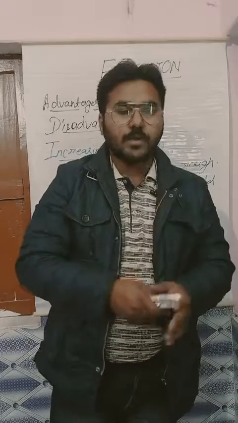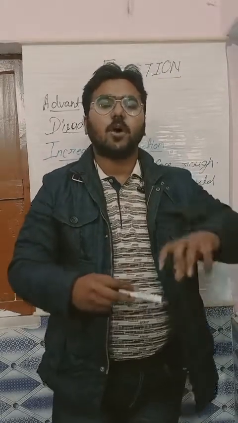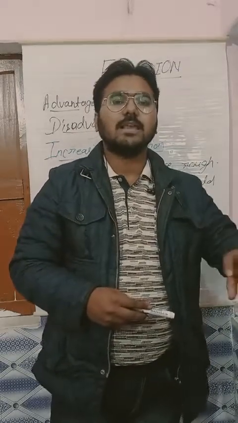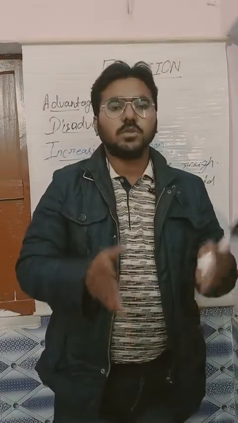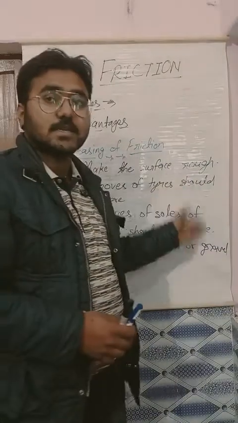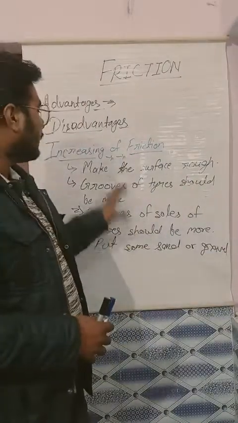So when it has rained on the ground, and the baller stops at his releasing point, he slips because of the less friction. So what they do is apply some sawdust or some sand there so that they will not slip. So these are some factors that are responsible for increasing friction.